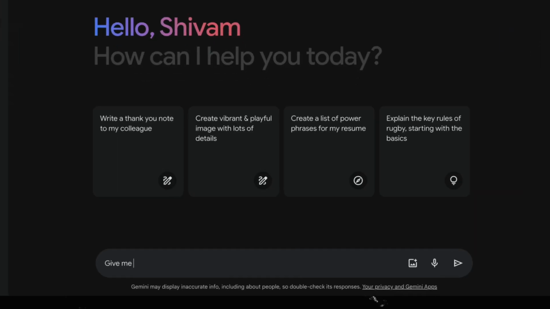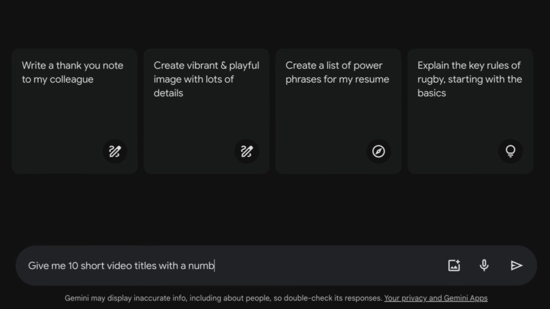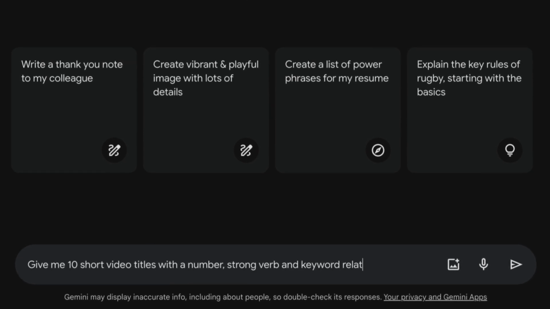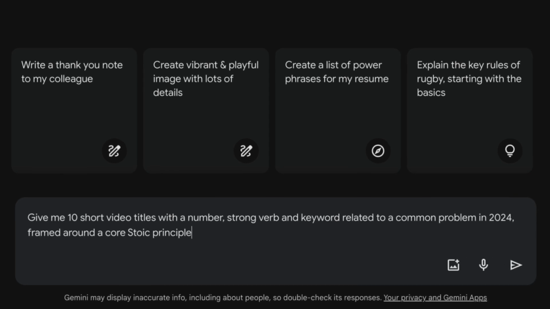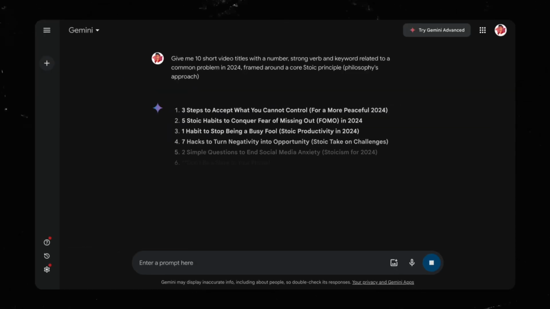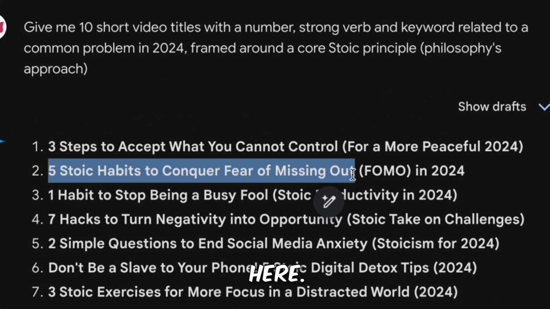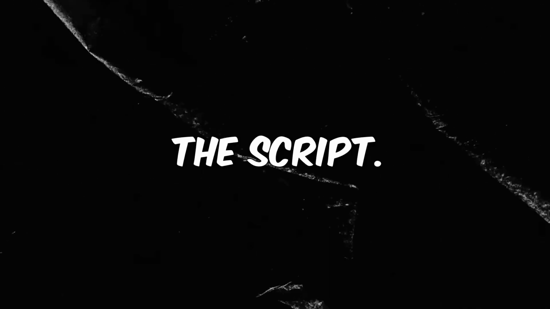We'll use Google Gemini for this. Simply write the following. Give me 10 short video titles with a number, strong verb and keyword related to a common problem in 2024, framed around a core Stoic principle, philosophy's approach. I'll choose this topic here. Okay, now we can create the script.